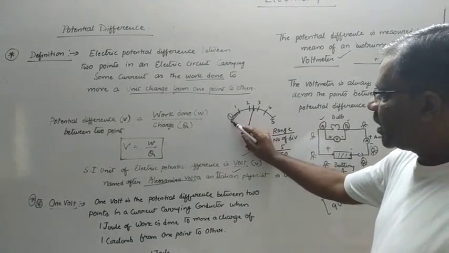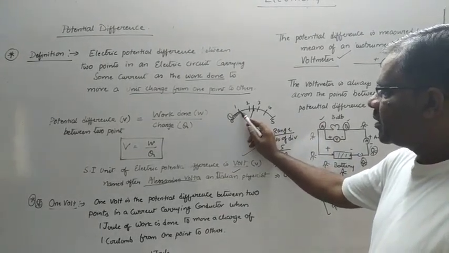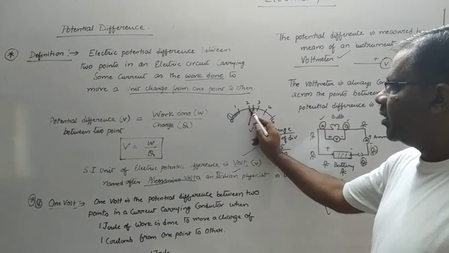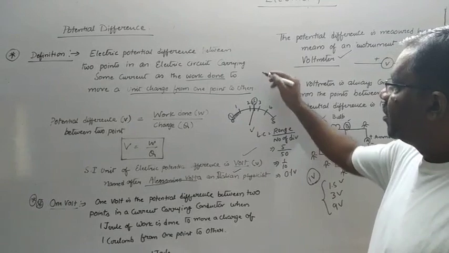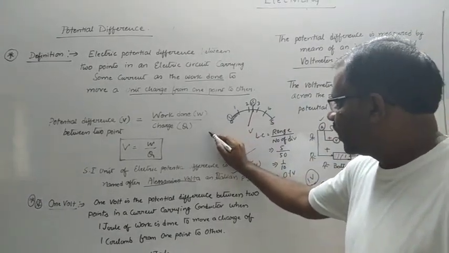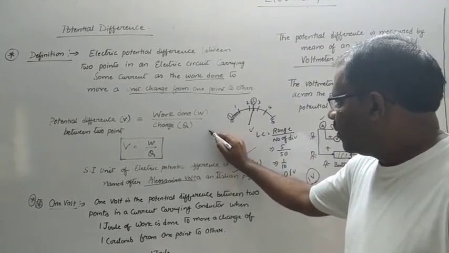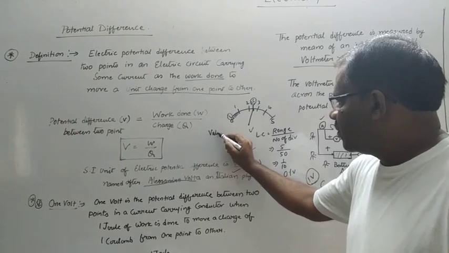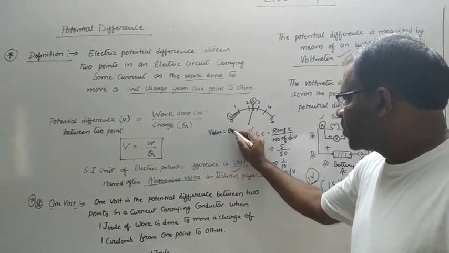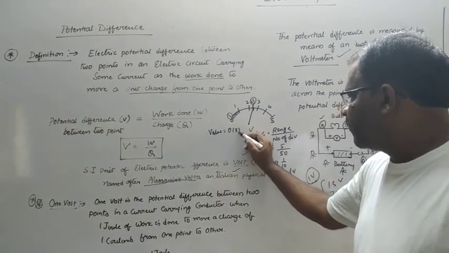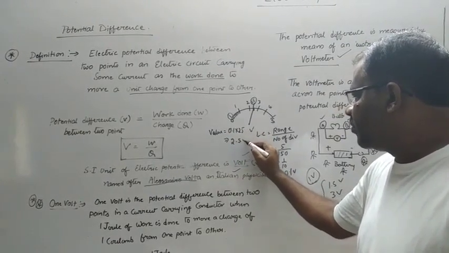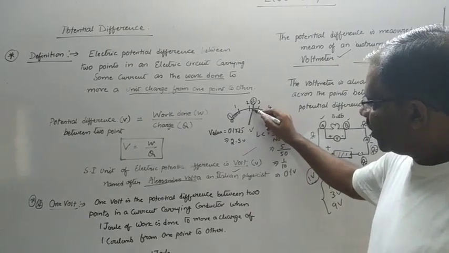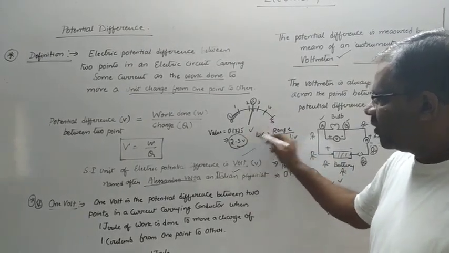Now how many lines are there? 0 to 1 there are 10 lines, 1 to 2 there are 10 lines, and 2 to 2.5 there are 5 lines. So what is the value? Value is equal to 0.1 into 25, which comes out to be 2.5 volts. So this reading represents 2.5 volts on the voltmeter.